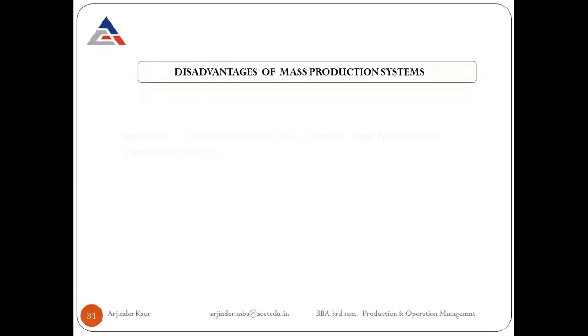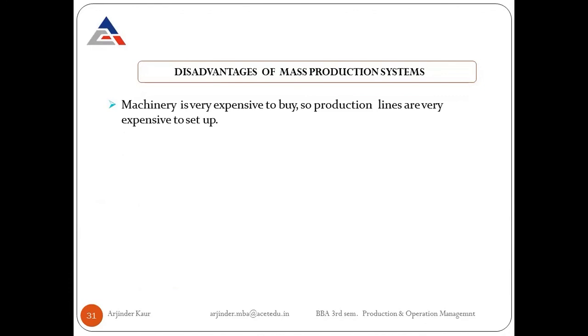Next is the disadvantages of mass production system. Because we are using automatic or sophisticated machinery, the machinery is quite expensive to buy. So it is expensive to set up the mass production systems.